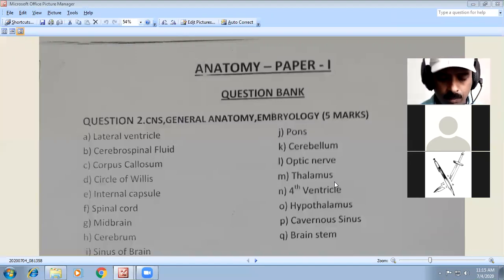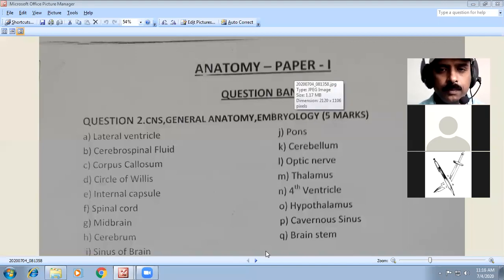As we all know, MUHS has declared the total schedule of examination. The first paper of anatomy will be starting on 3rd September 2020. So whatever this schedule has been made, now you should all know about the first paper of anatomy. In that, the maximum part that remains, a few parts of questions, is the CNS.